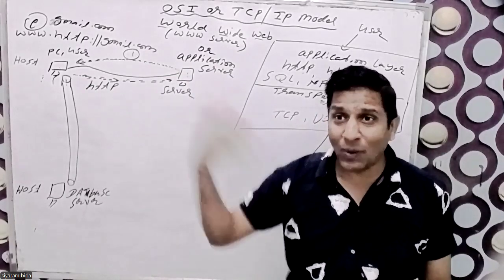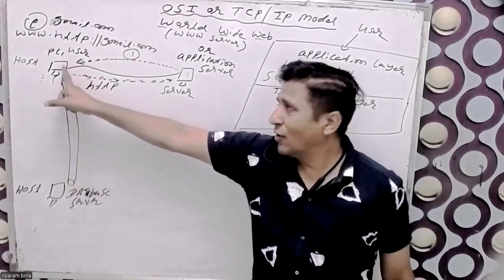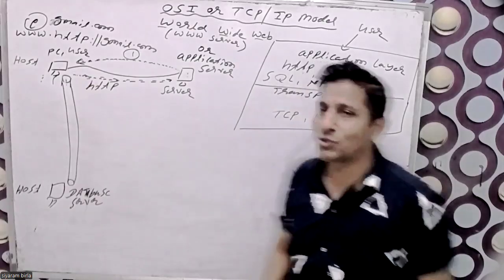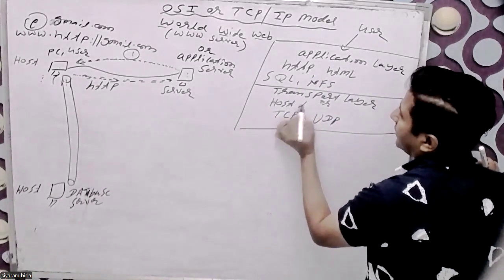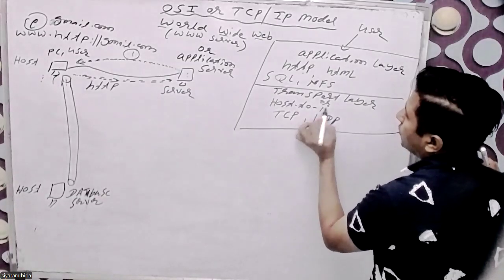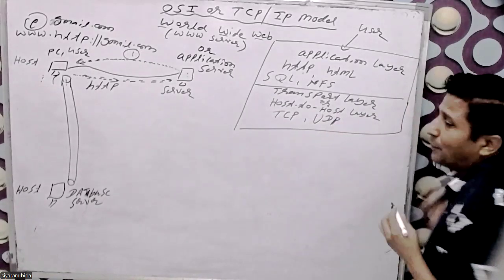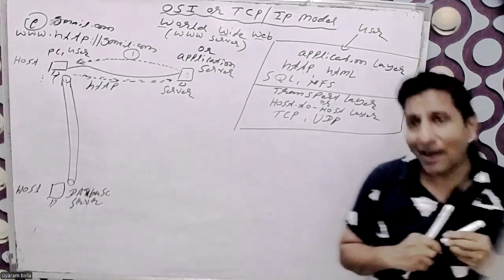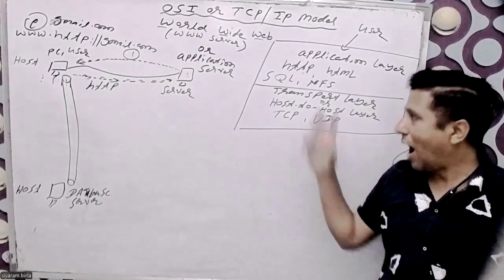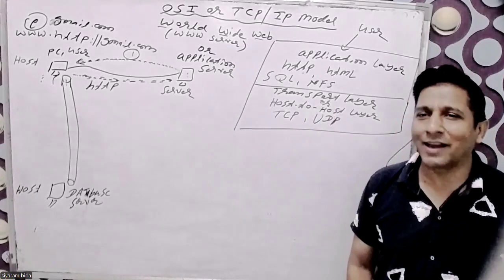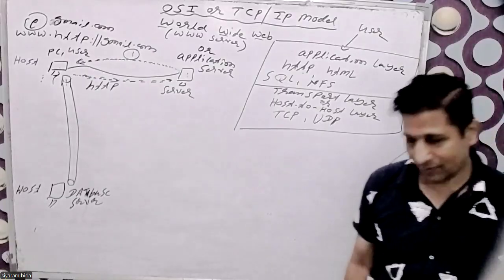So this means one-to-one communication. This is the sender, this is the receiver. One host communicates with another host. That is called the host-to-host layer. So there are two names: one is the transport layer, another is the host-to-host layer. Both protocols work in the transport layer or host-to-host layer. Both names are correct.